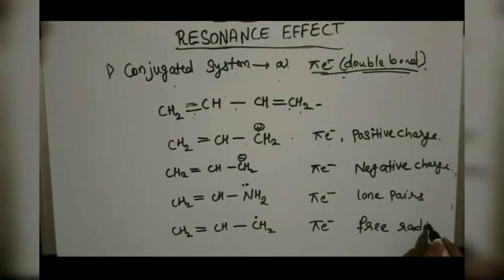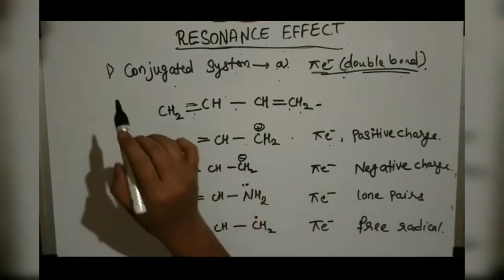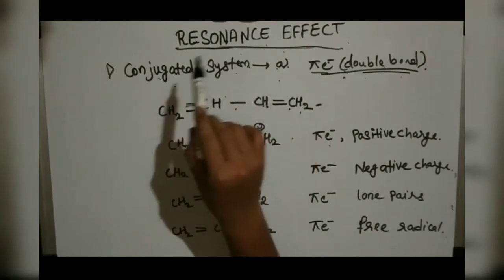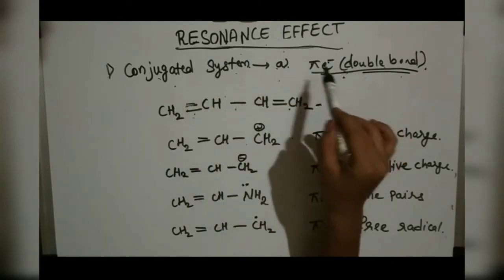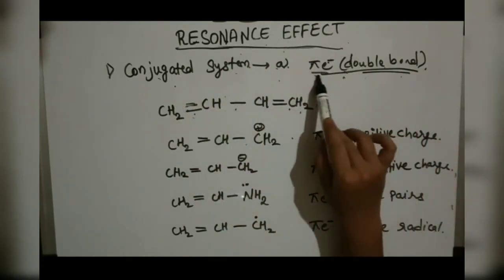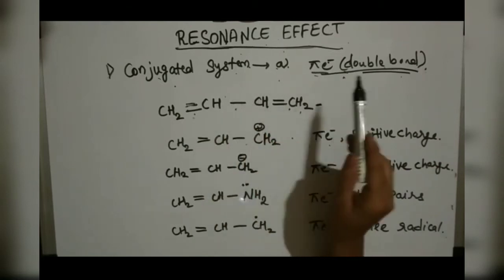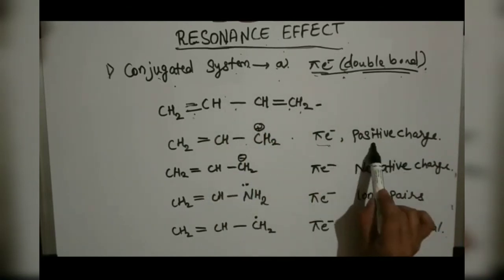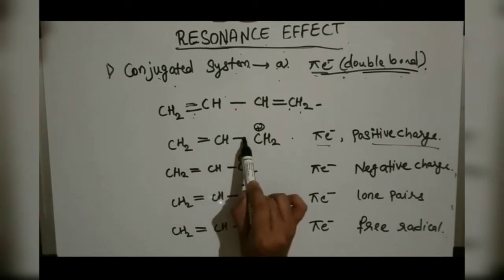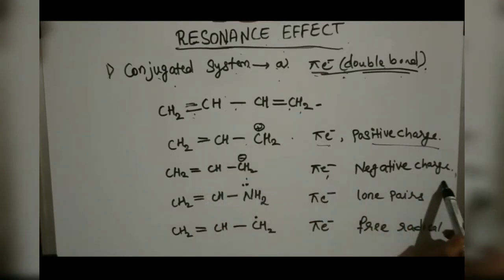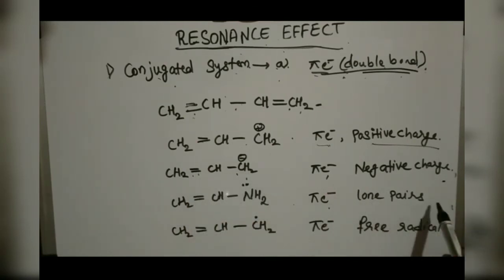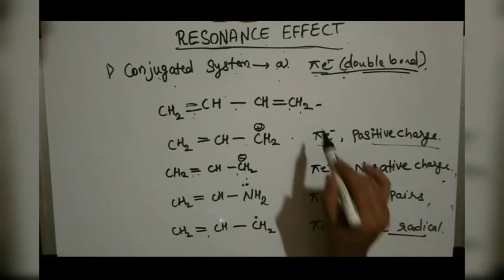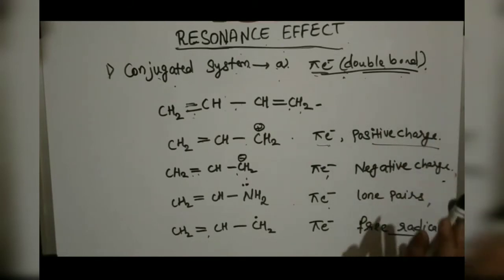So now we have the conditions a molecule should satisfy to show resonance: pi electrons or double bonds with alternating double and single bonds, or pi electrons with a positive charge, or pi electrons with a negative charge, or pi electrons with lone pairs, or pi electrons with a free radical. It should satisfy either of these conditions.